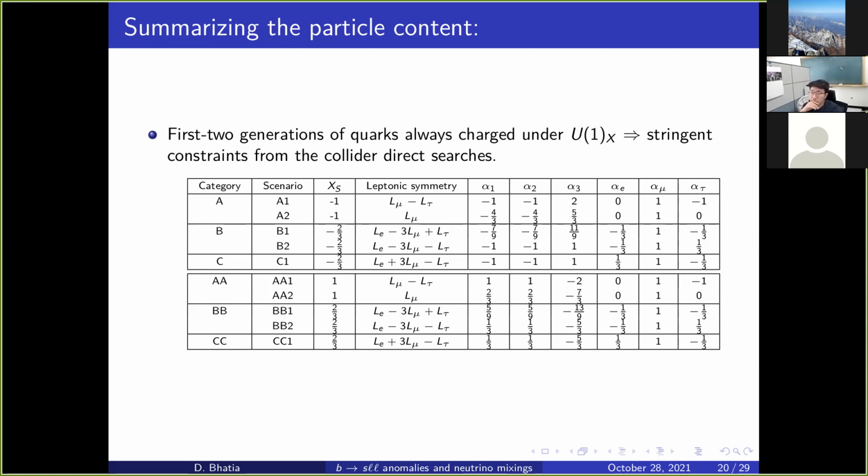Because over here we have not tried to fit C9 mu. We have just said, okay, the sign of C9 mu should be greater than that of C9 e, etc. But we have not actually checked whether it is satisfying or not. So now we need to do that.